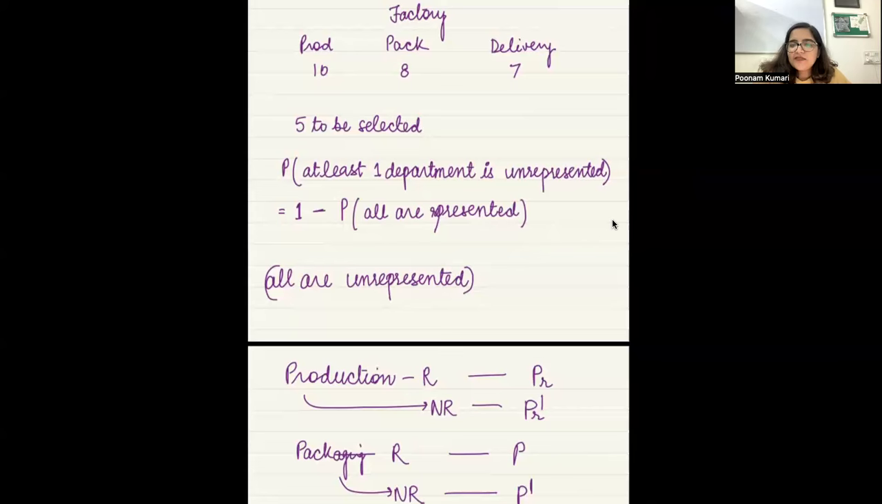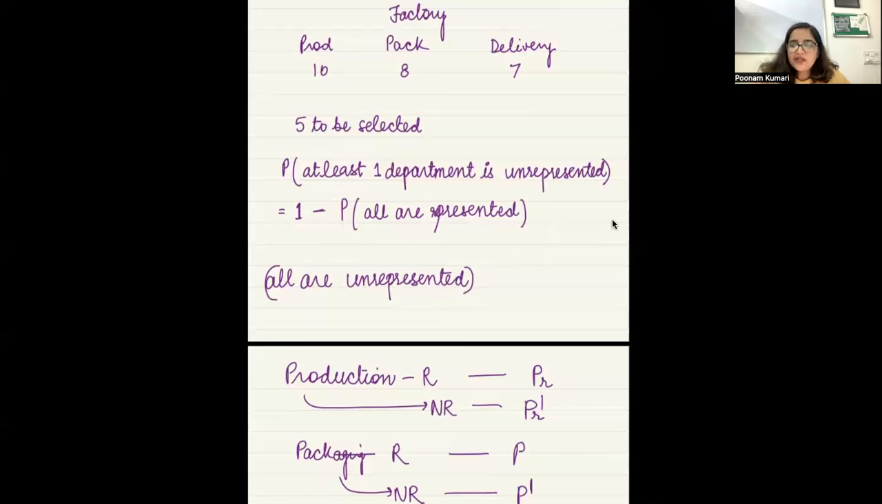Yes, ma'am. You would have done, okay, every department, pick 1 person. So you would have done first seat 10 options, second seat 8 options, third seat 7 options. You could have done that. But the moment you say there are 5 people, now, okay, 1 person from production, 1 from packaging, 1 from delivery. And then, okay, second will be coming from production, or 2 people will be coming. So like multiple cases come. That's why it becomes a little complicated and we don't take that route.